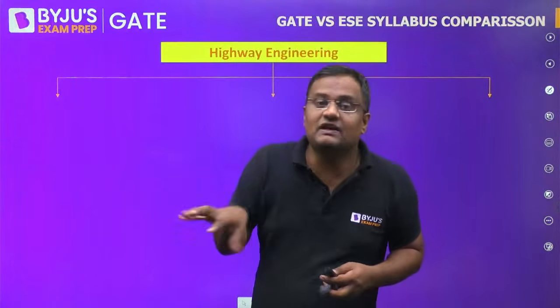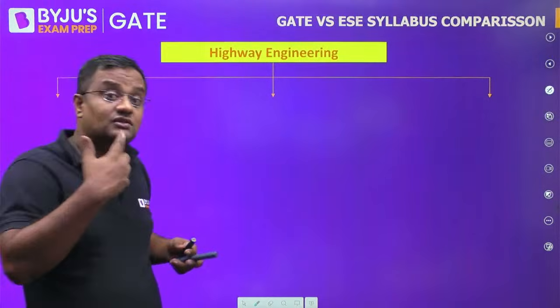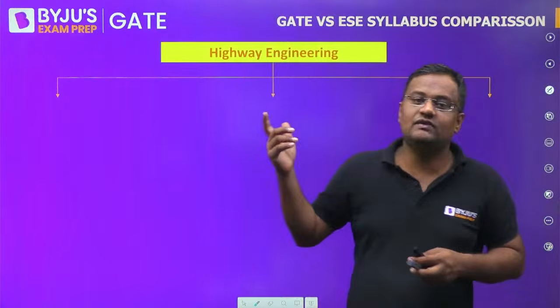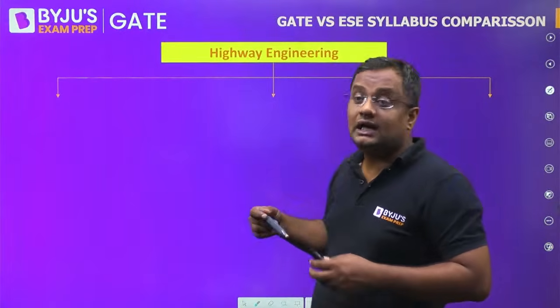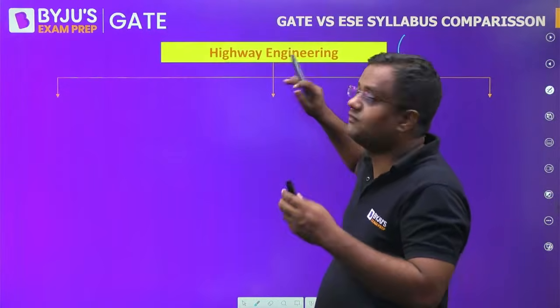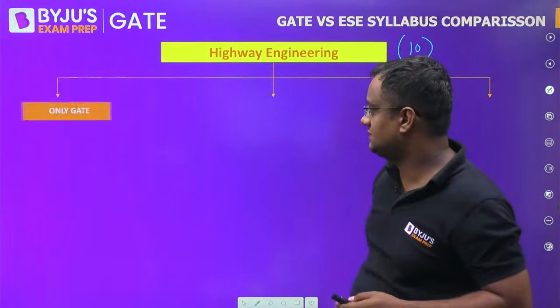Still, even after that, the weightage of transportation has increased, even though some more subjects are added. Earlier it was 4 to 5 marks, but now highway plus railway plus airport, from which 90% of questions will come from highway, is approximately 10 marks.